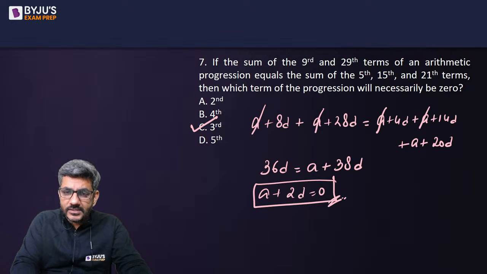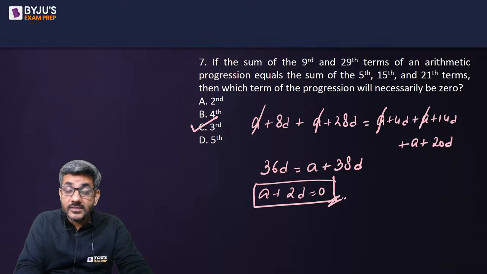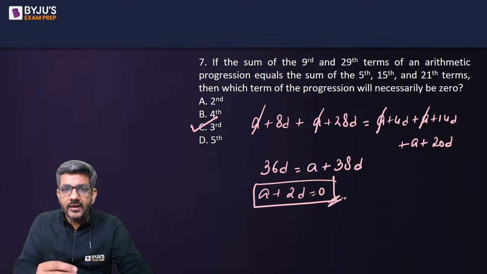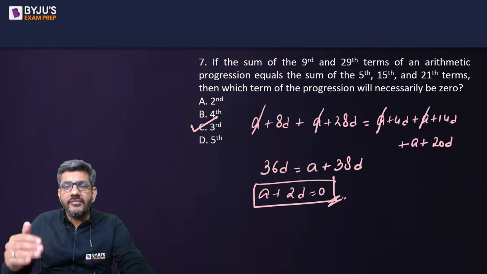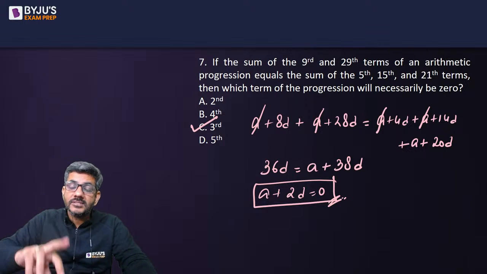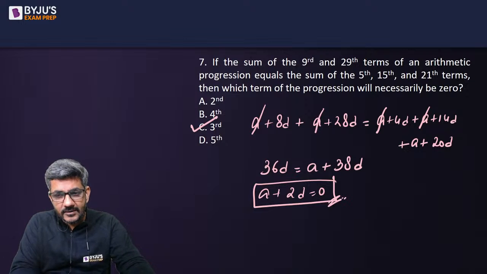Very easy question. Some of the questions have been extremely easy. Probably nowadays CAT does not ask such easy questions. But as I said before, our purpose is to understand the concept first. When basic things come, the higher things are based on them. There are only two ways of making difficult questions. Either you make the calculations a little difficult or you mix two or three concepts in one single question. That way you make them difficult.